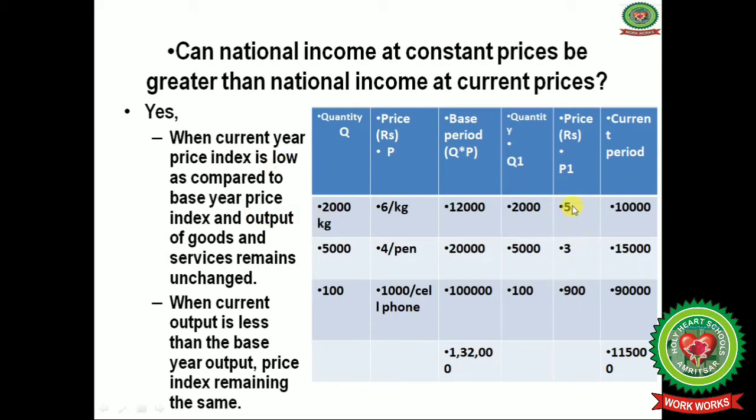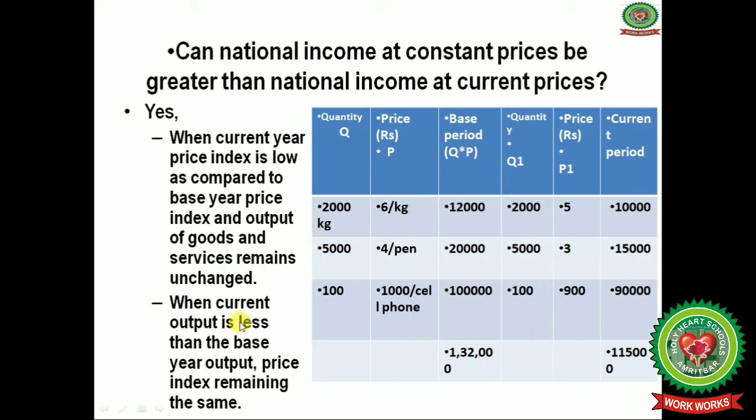See, the current year prices of 2007-08 are 5, 3 and 900, while the base year prices are 6, 4 and so on. From here you can see that the current year price is lesser than the base year price, and the output of goods and services remains unchanged. You can see here output remains unchanged: 2000, 2000, 5000, 5000, 100 and 100. Done.